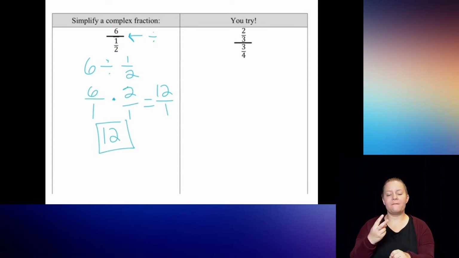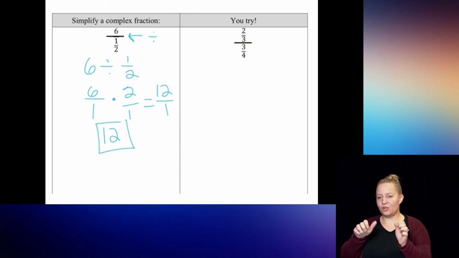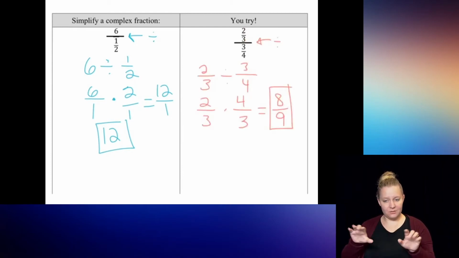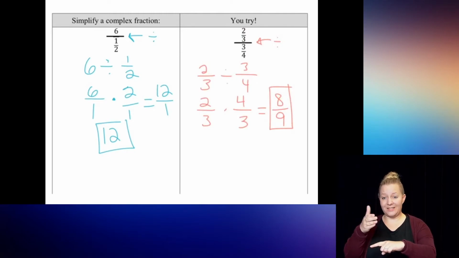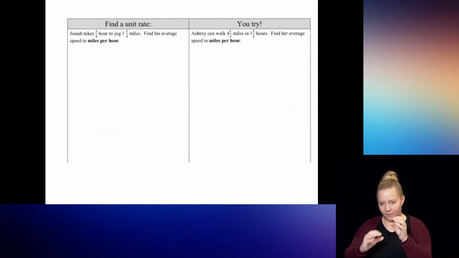All right, follow that process by pushing pause in the video and try to simplify the complex fraction 2/3 over 3/4. Once you have it, push continue and see how you did. All right, that one would be read as 2/3 divided by 3/4. The 2/3 stays the same, division becomes multiplication, and this becomes 4/3. So we multiply straight across, we have 8/9, no negatives to worry about, and no simplifying to do.